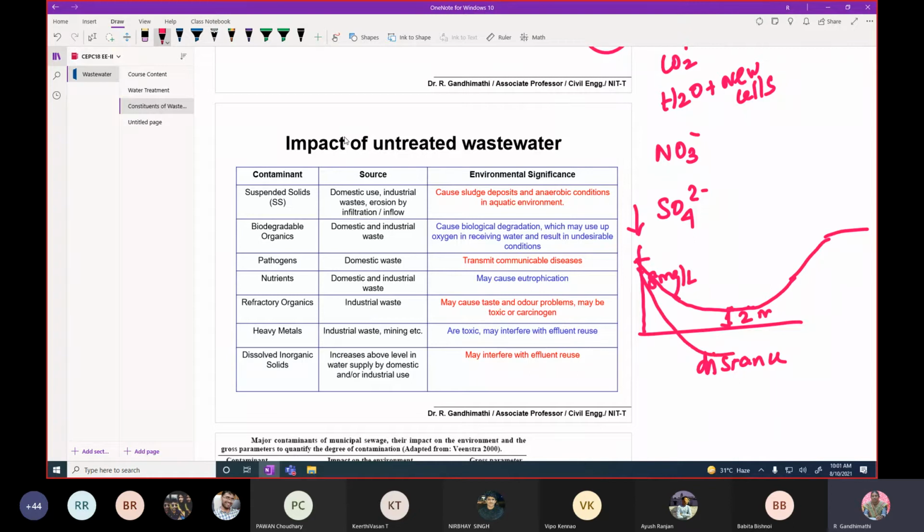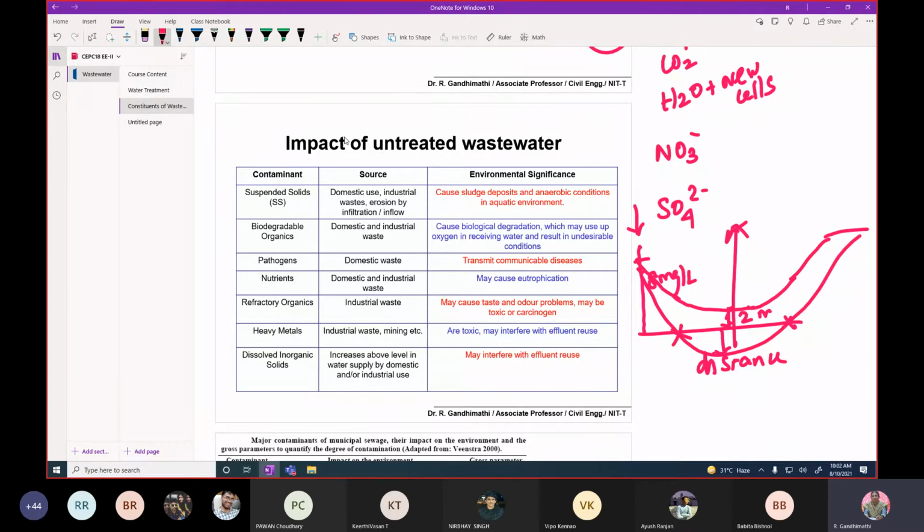Sometimes the profile will go like this. That means there is no oxygen between this point and this point in the river. The dissolved oxygen is zero. It is a completely anaerobic condition. This place is not suitable for a point of water abstraction. You should not take the water at this point for drinking purposes. Therefore mathematical modeling helps to identify the locations where we can withdraw the water for drinking purposes. It is creating a lot of undesirable conditions in the river stretch.